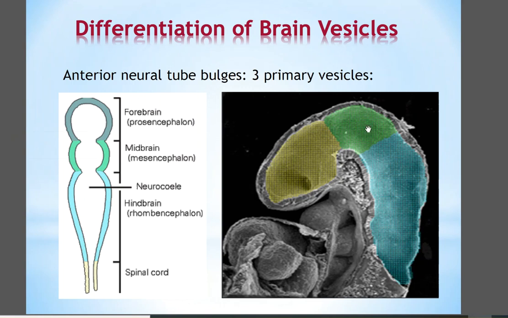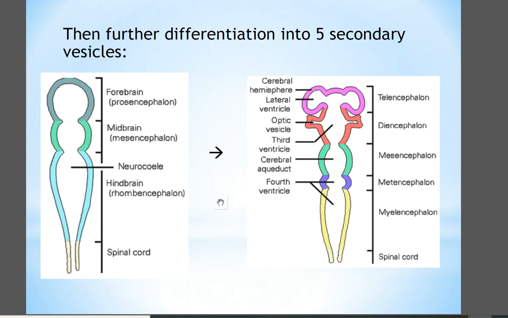You can see that 3 primary vesicles are detected in the future brain. Here again, marked by the yellow color is the prosencephalon, the green color is the mesencephalon, and the blue color is the rhombencephalon. With more development, the 3 brain vesicles further differentiate into 5 secondary brain vesicles before the 5th week.